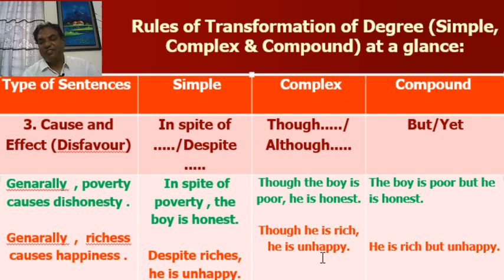Here, riches cause unhappiness. So the effect is against favor. Look at the simple sentence: despite riches, he is unhappy. And compound: he is rich but unhappy, or he is rich but he is unhappy.